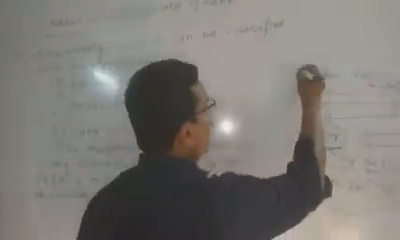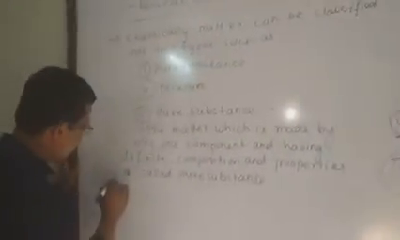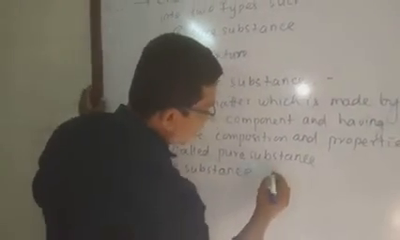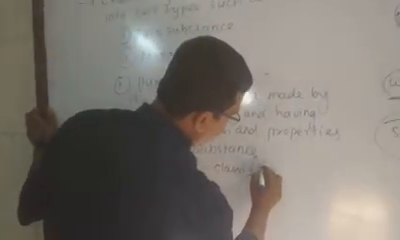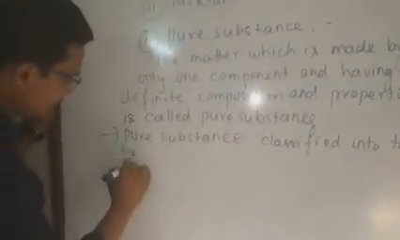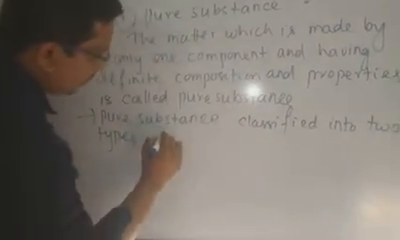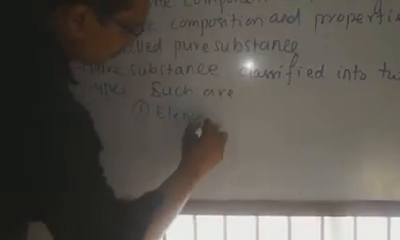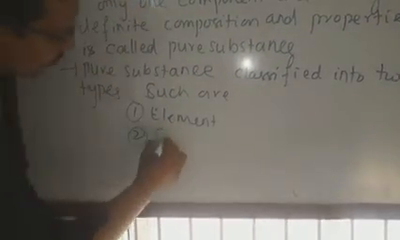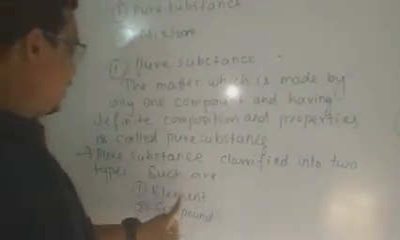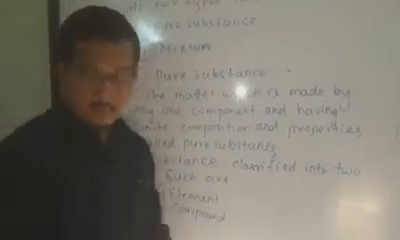Pure substance is again classified into two types: number one is element, number two is compound. Finally, we find three types chemically: element, compound, and mixture. Let me discuss what is an element.